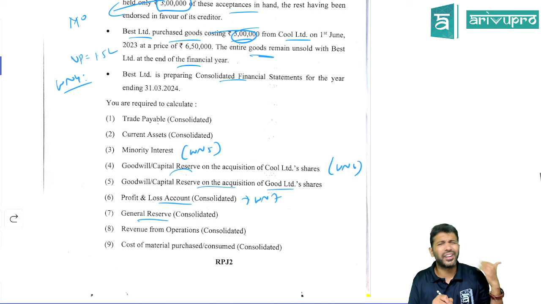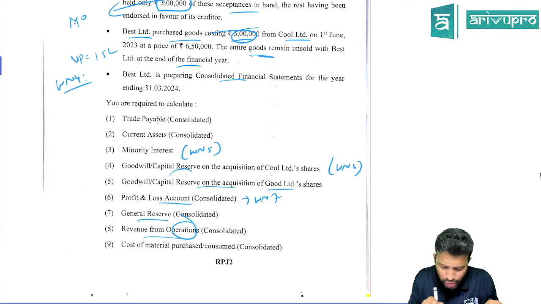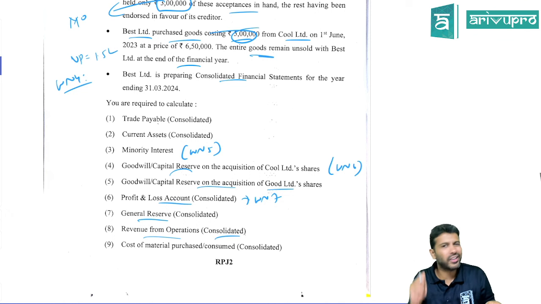For the general reserve in the consolidated balance sheet they're asking, that is again pretty straightforward, right? Because the associate's and subsidiary's reserves and surplus we anyway don't show. Only the holding company's will come, so add it up. Then revenue from operations they're asking. This is a consolidated P&L adjustment.